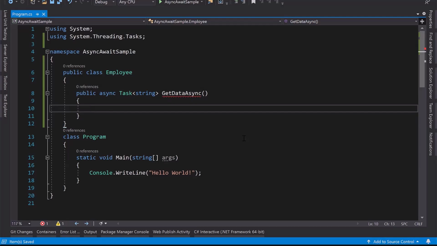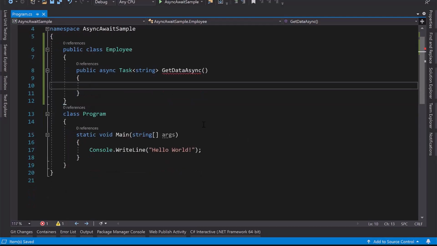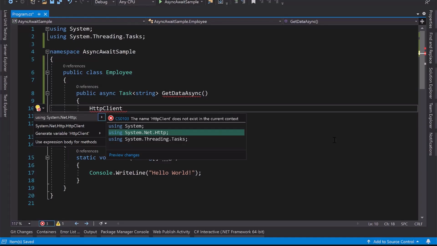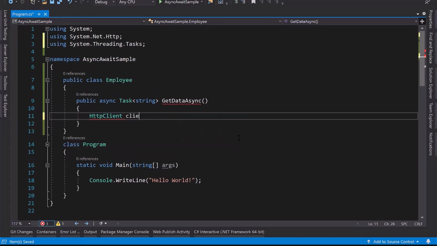System.Threading.Tasks. Now I will use an HttpClient, because obviously we will have an API. Here we don't have an API, so I will use the JSONPlaceholder website. From the JSONPlaceholder website, we can read the to-do data. I'm considering the to-do data as data with respect to an employee. Let me create the HttpClient class object. It is a well-known class we use for calling REST APIs in .NET based applications. So I'm using new HttpClient.